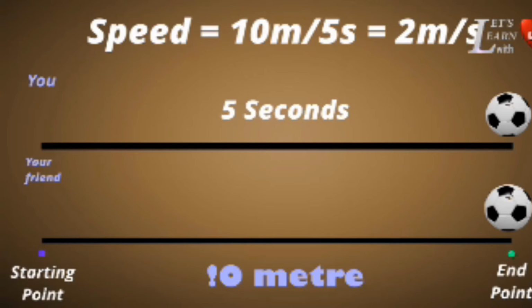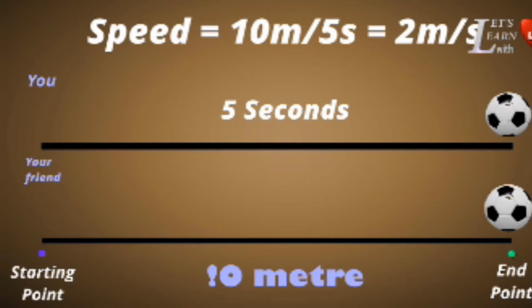So children, time becomes less, 2 seconds is the lesser time. So children, the ball that crossed 10 meters in 2 seconds is the faster one, we said. Is it children? So we can say time decreases means speed increases. Is it?